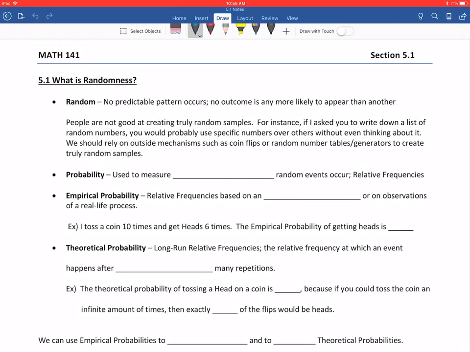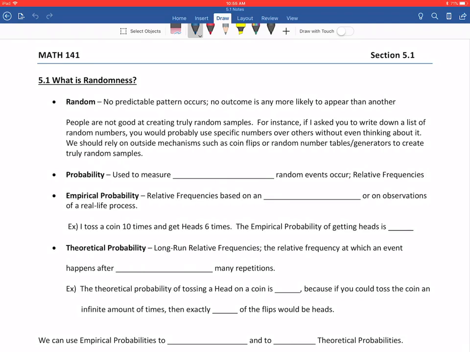I think we all know what random means, but important to know here is that people in general are not good at being random. As an example, if I were to ask you to write down a list of random numbers, you probably would not write a true list of random numbers. You would tend to choose numbers that mean something to you. Maybe they're your favorite numbers or birth dates or anniversaries. Numbers that mean something to you would probably come out, even though you may not realize it.